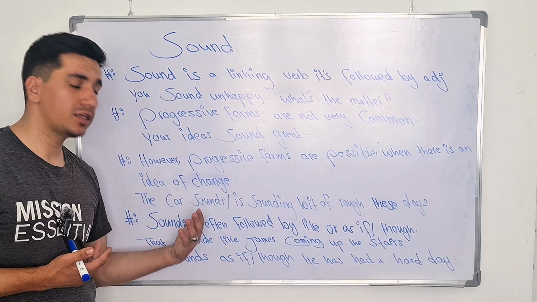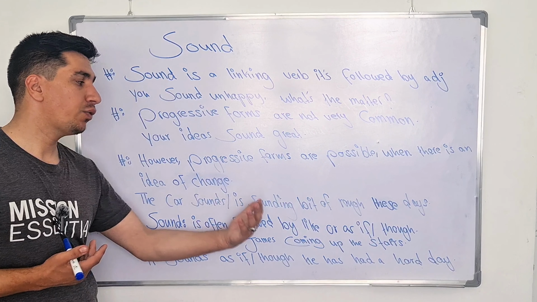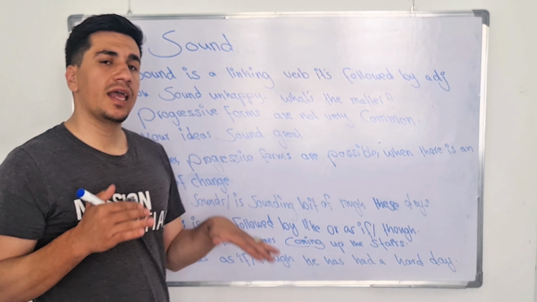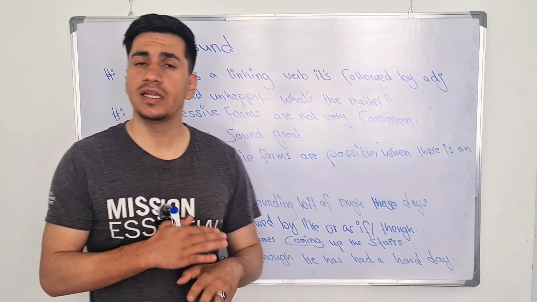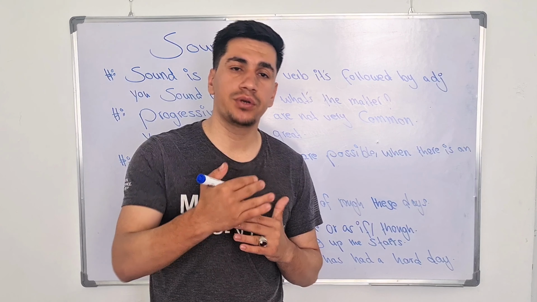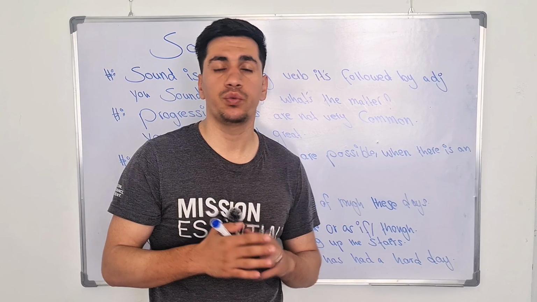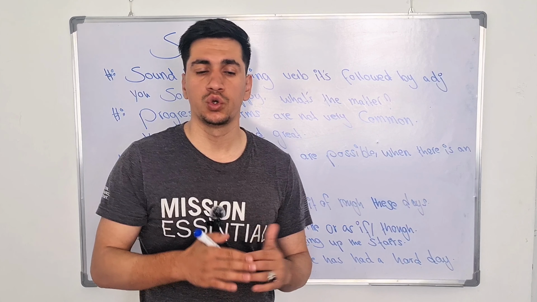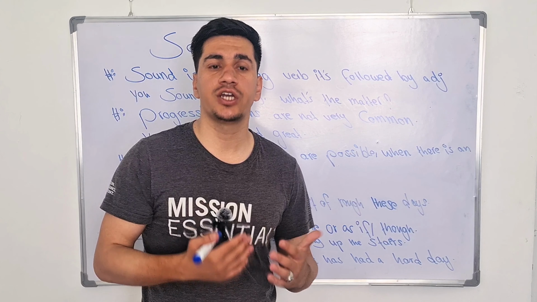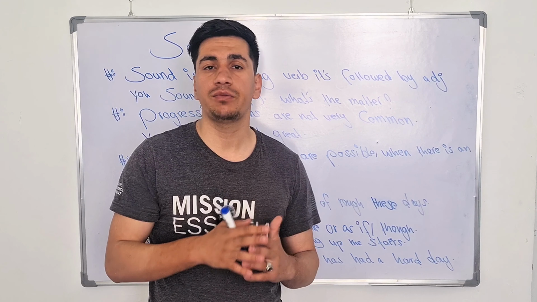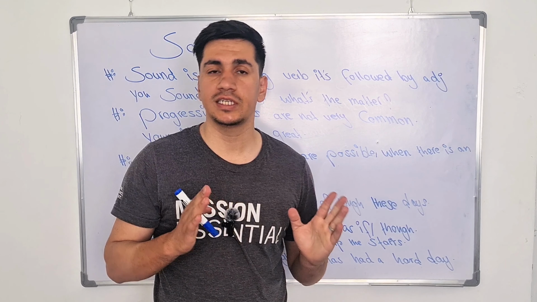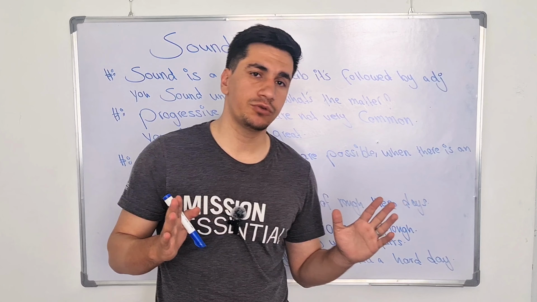We can say as well, the car is sounding a bit rough these days. It means our car has a technical problem. It's never been like this for a very long period of time. When something happens for a very temporary time, when something is changing for a short period of time, we can use them, right? But in the long run, we cannot use them. It is always a priority to avoid using them.